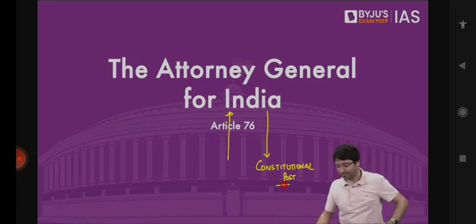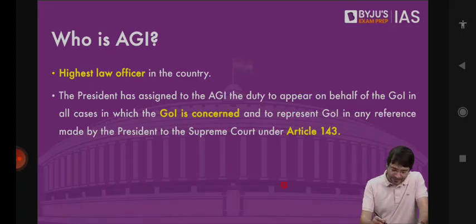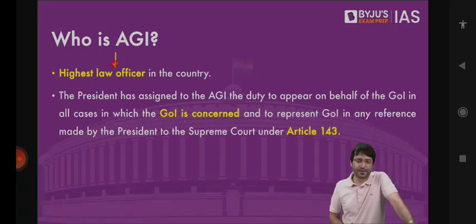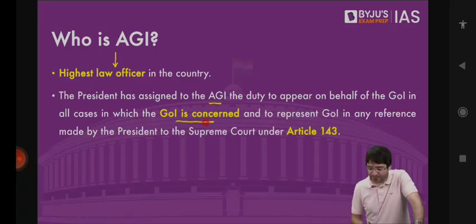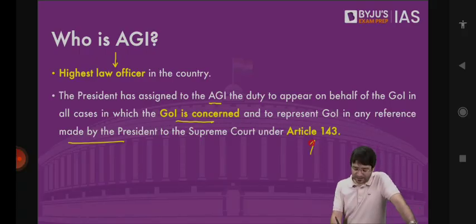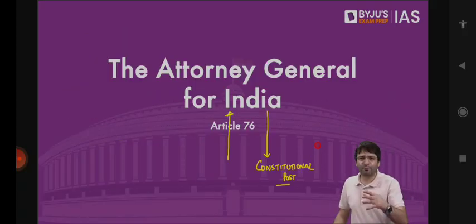Okay. So Attorney General for India, it is a constitutional post under Article 76 of the Constitution. And we say he is the highest law officer of the country. What is the role? The President has assigned to the Attorney General for India the duty to appear on behalf of the Government of India in all cases in which the Government of India is concerned and to represent the Government of India in any reference made by the President to the Supreme Court under Article 143 of the Constitution. Two things. But I should say there are 3-4 important roles played by the Attorney General.